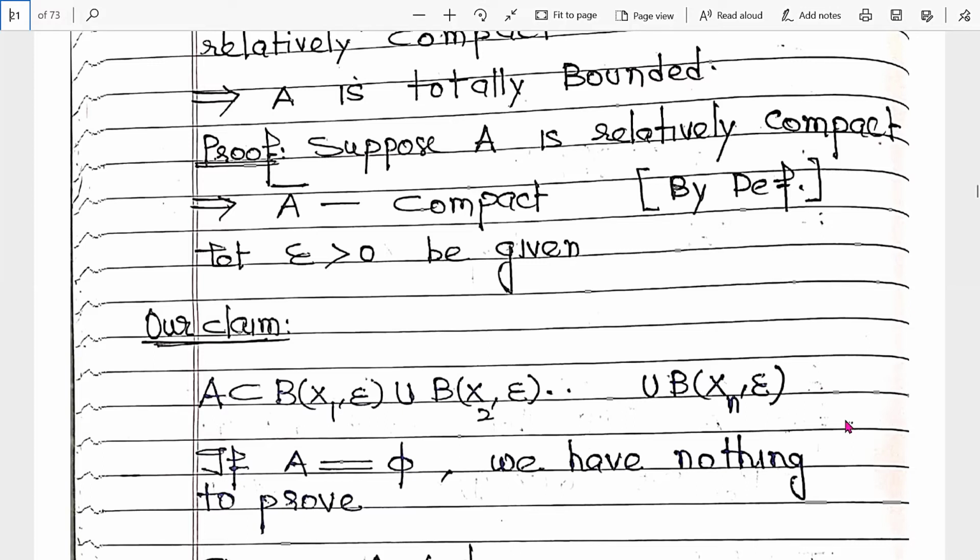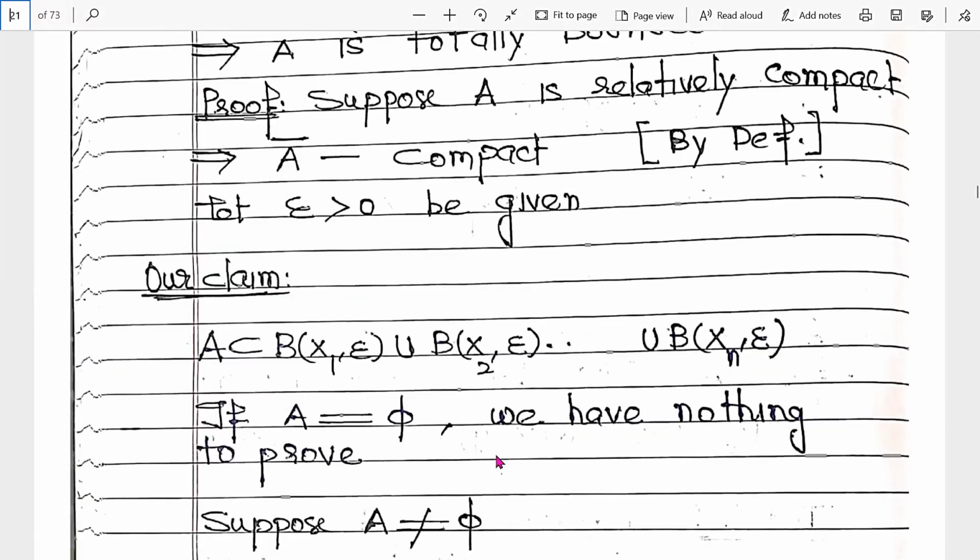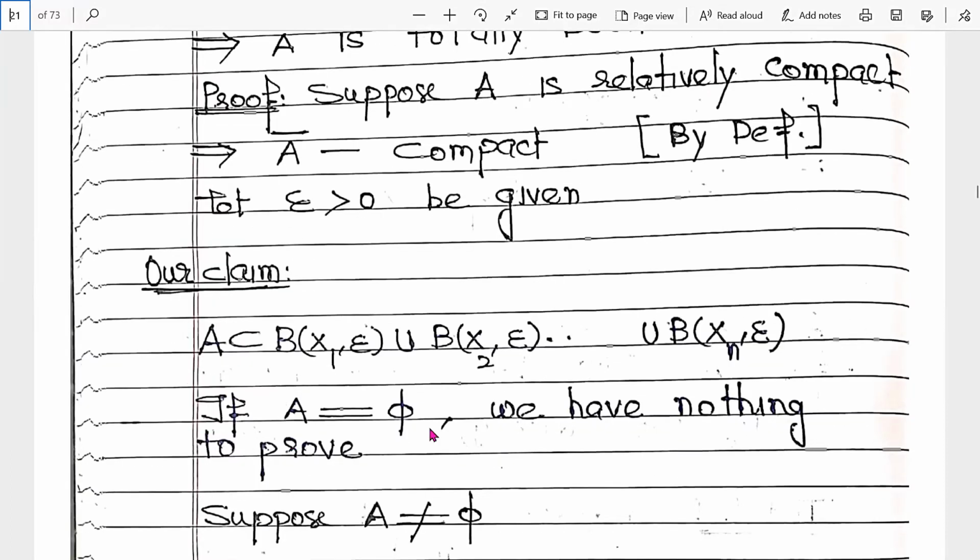We can use open ball, open sphere, or open neighborhood. Now, if A is the empty set, then we have nothing to prove, so it is automatically true. Suppose A is not empty.